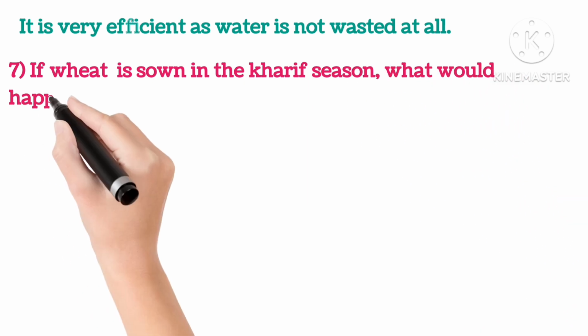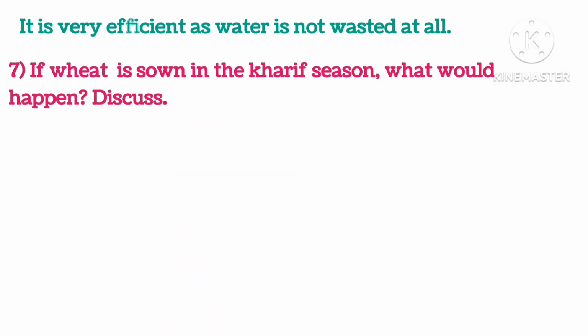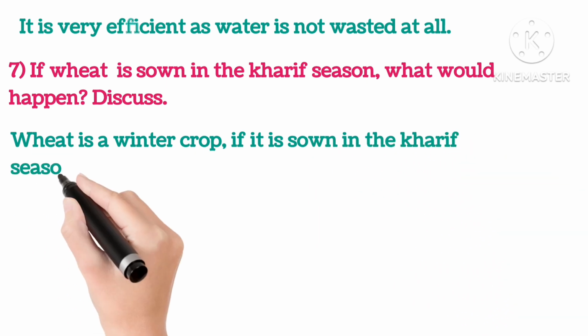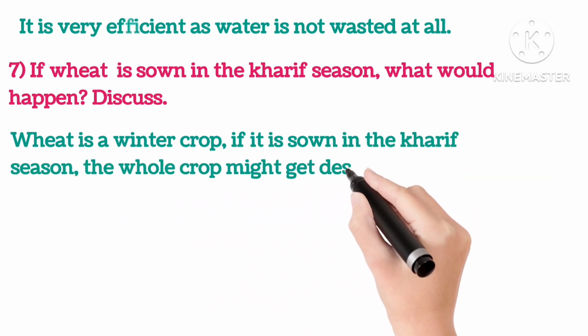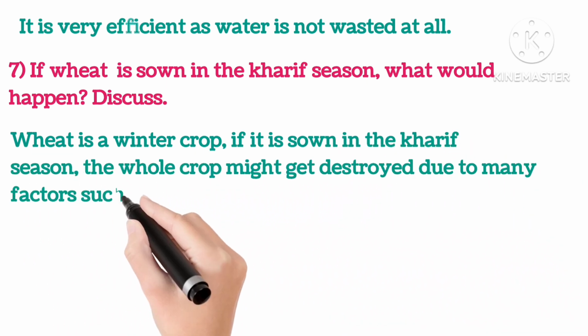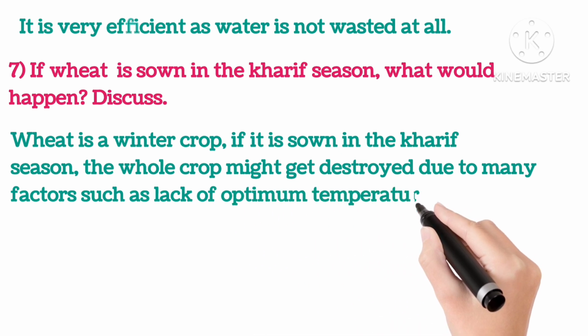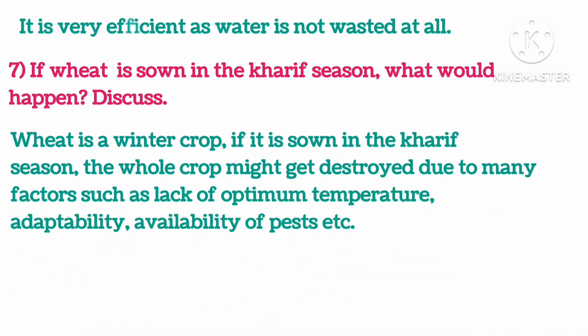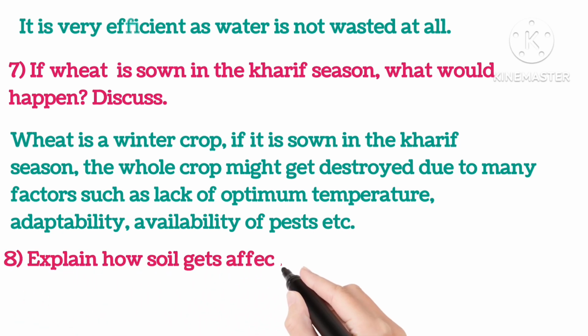Seventh, if wheat is sown in Kharif season, what would happen? Discuss. Wheat is a winter crop. If it is sown in the Kharif season, the whole crop might get destroyed due to many factors like lack of optimum temperature, adaptability, availability of pests, etc.